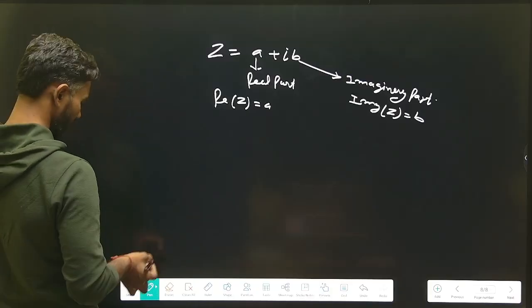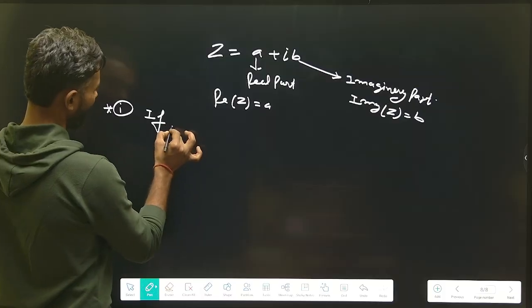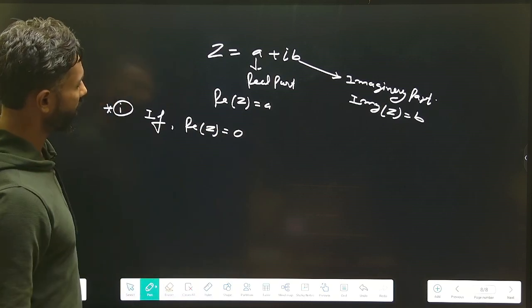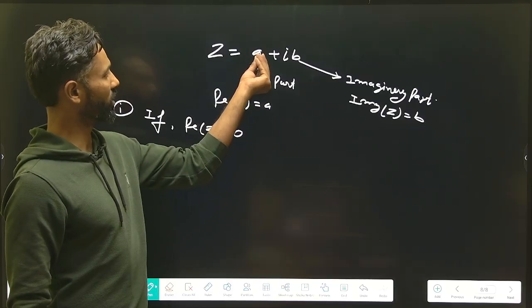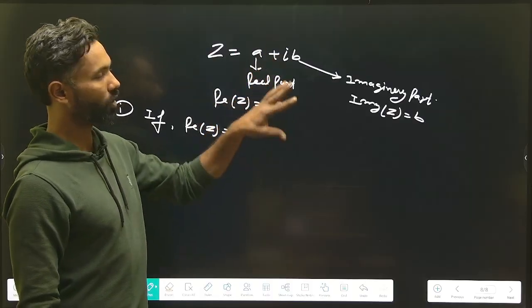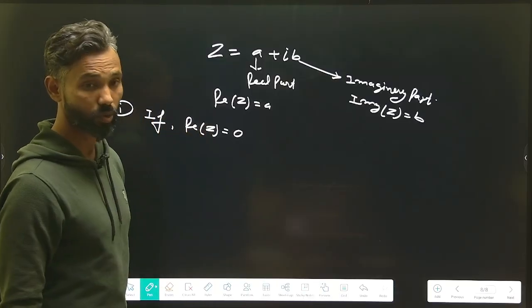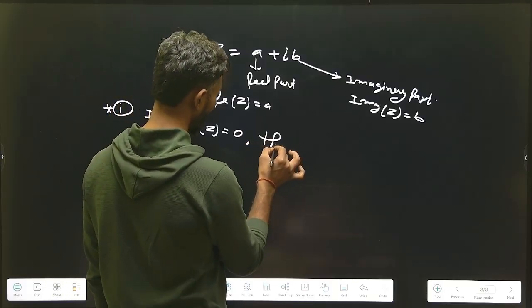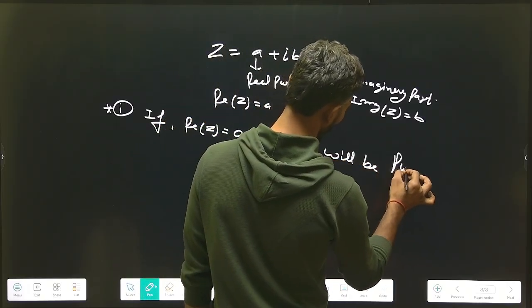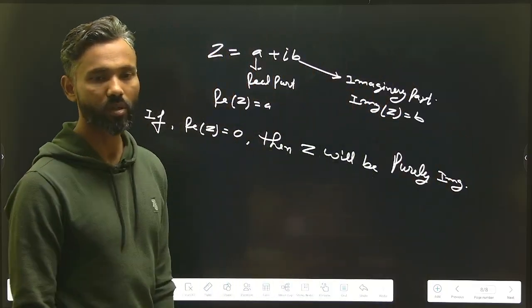The first concept says that if the real part of z is equal to 0, so which one is the real part over here? A is the real part. I am placing a equal to 0, so you can see z will be equal to iota b. So if anywhere the real part of any complex number is equal to 0, in that case we can say z will be purely imaginary. This is the first thing you should know about that.